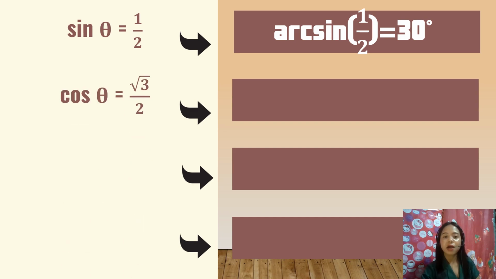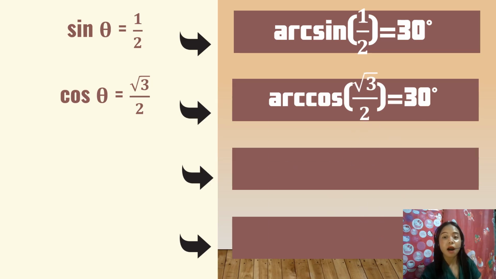Next match. Where is the match of cosine theta equals square root of 3 over 2? Please come here in front and state why you are matched. Is it correct? Yes, it's correct. The match of cosine theta equals square root of 3 over 2 is arc cosine of square root of 3 over 2 equals 30 degrees. Thank you so much.